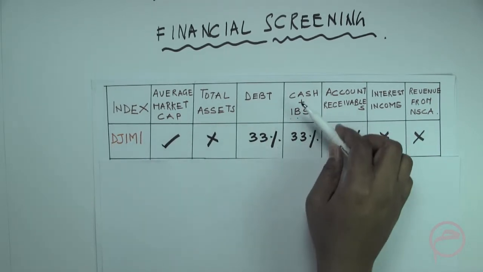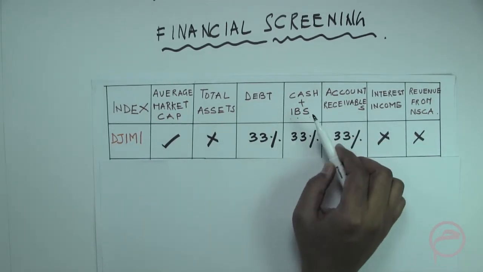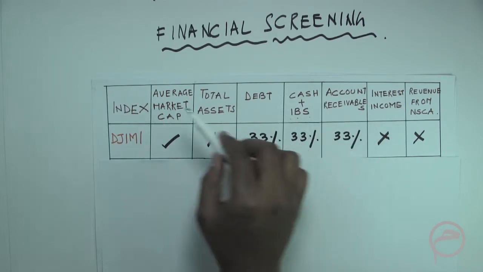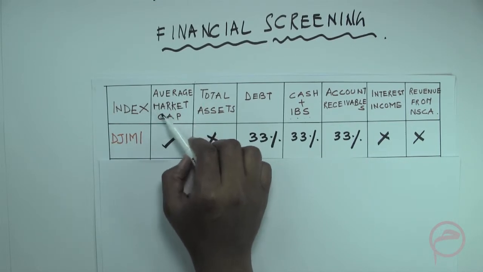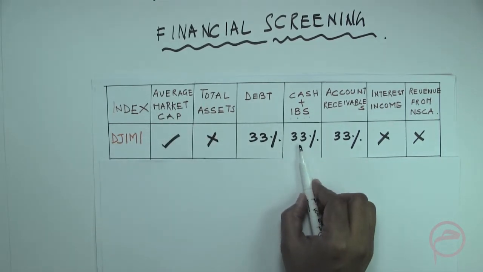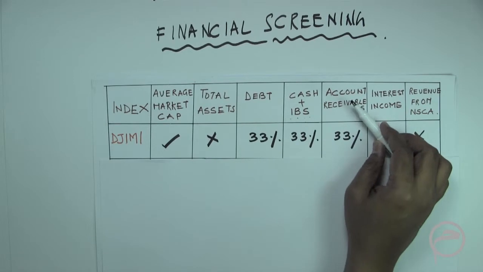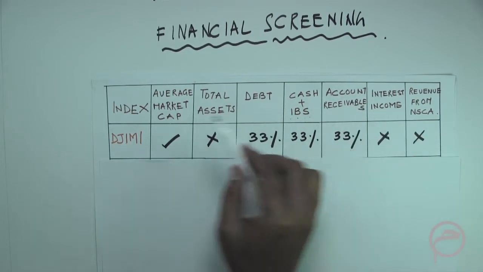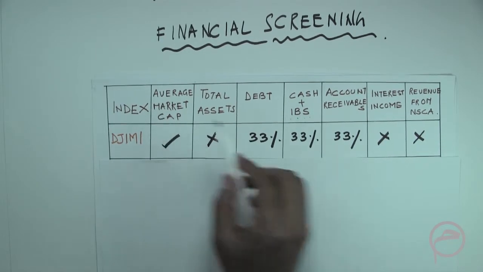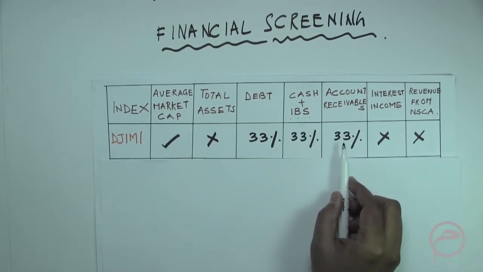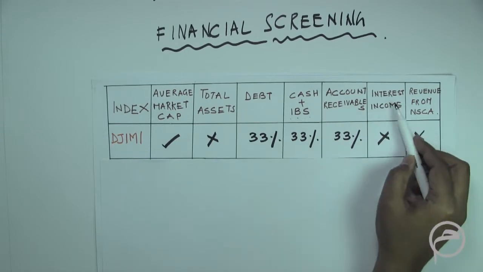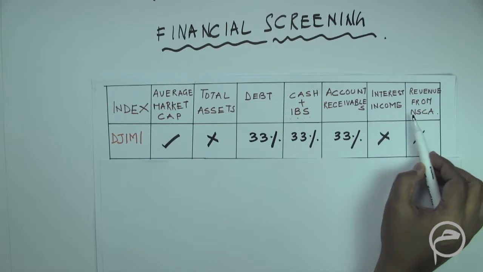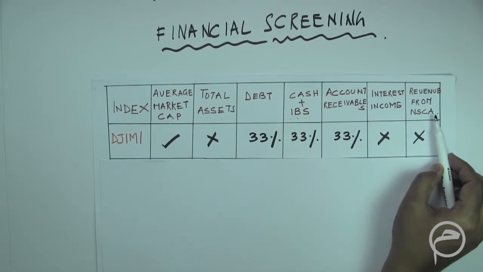In case of cash plus interest-bearing securities, this together divided by the trailing average market cap should be less than 33%. In case of account receivables, the total account receivables divided by the trailing average market cap should be less than 33%. There is no separate mention about interest income, and there is no separate mention about revenue from non-Sharia compliant avenues.